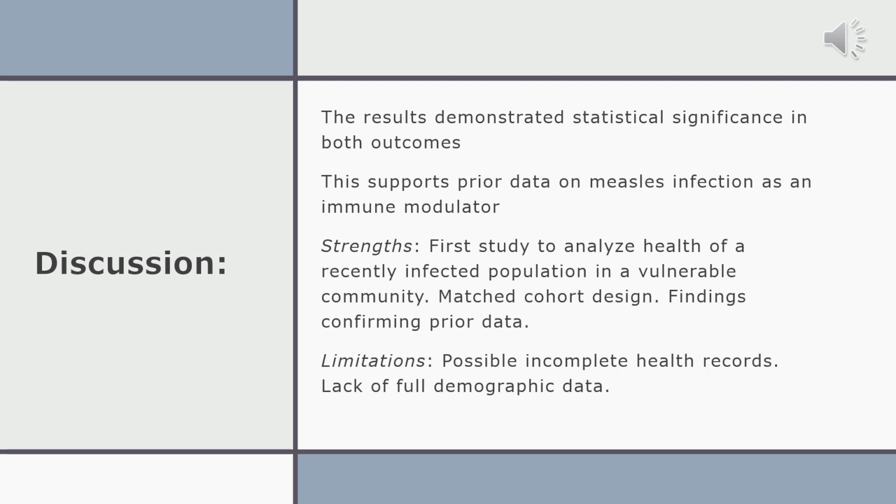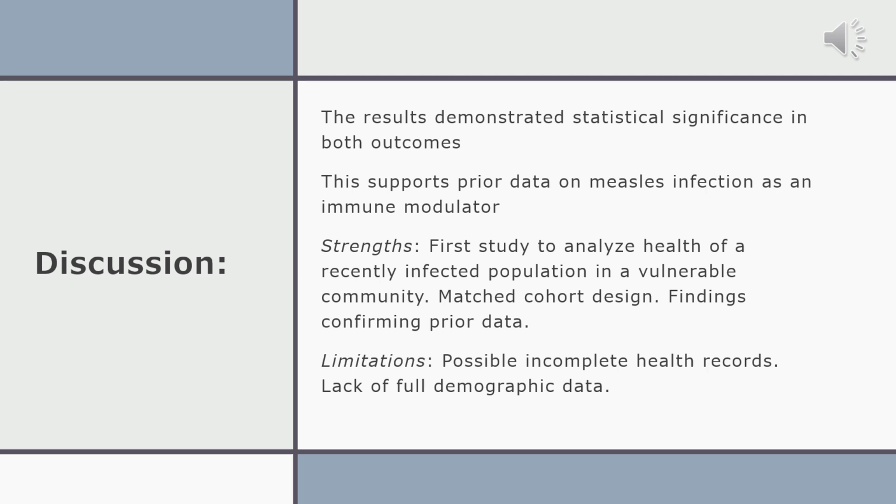This data supports prior studies on children who had a measles infection that demonstrated an immune modulator effect from the measles infection. The strength of the study is that this is the first study to analyze the health of a very insular and vulnerable population that is not usually amenable to research from outsiders. Second, this was a matched cohort design. And third, one of these strengths is that this does confirm prior data.